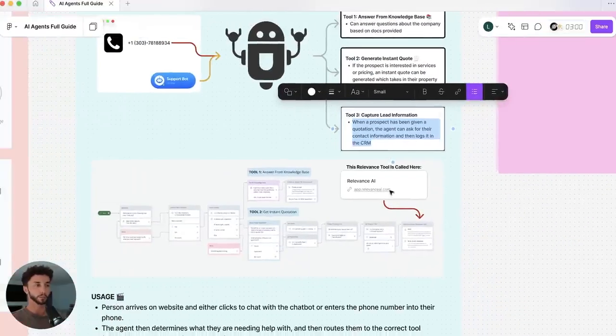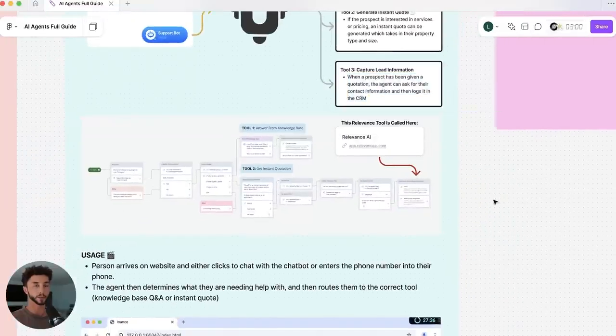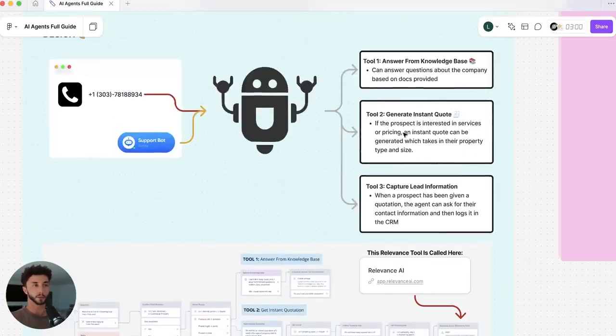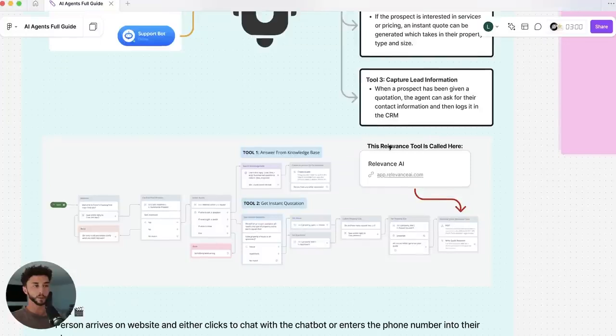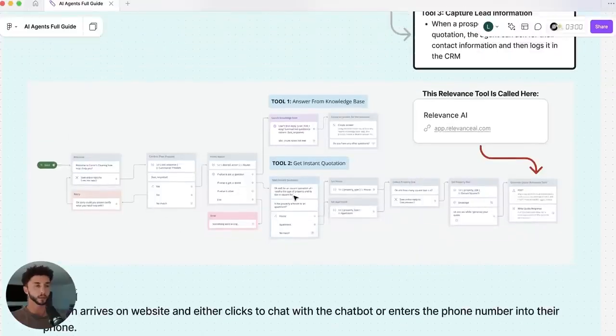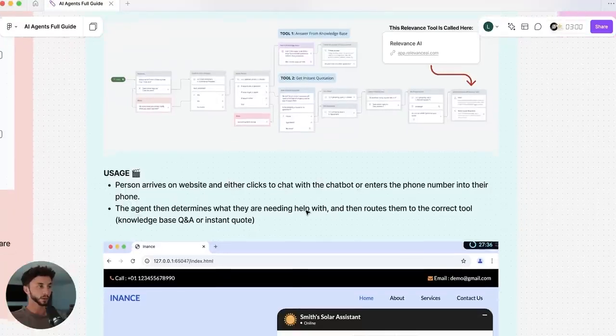I've actually added a little bit more, and we are using another Relevance tool in here. This is from a different project from my accelerator, but I'm going to be pinching that and putting it in here for you all. And this is the tool number 2 here, the generate instant quote. So we're going to be slotting that in there, taking in some information, answering questions, etc. The process of building on Voiceflow is one of my favorite experiences in the automation space. I really like the way they've built out their flow builder. So I'm sure you guys will enjoy building this step by step with me.